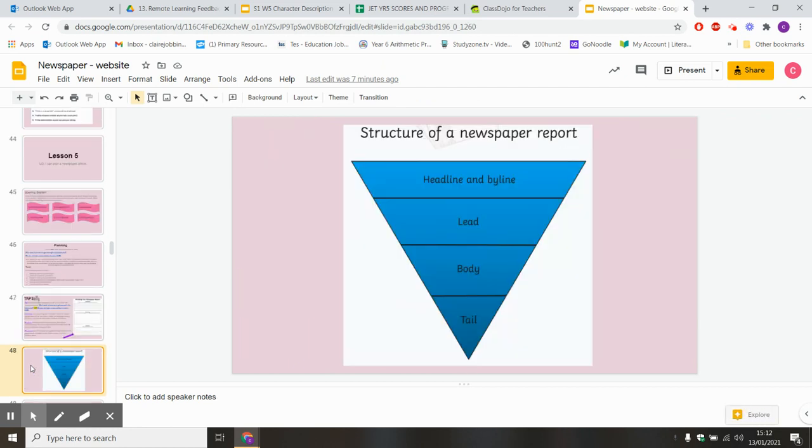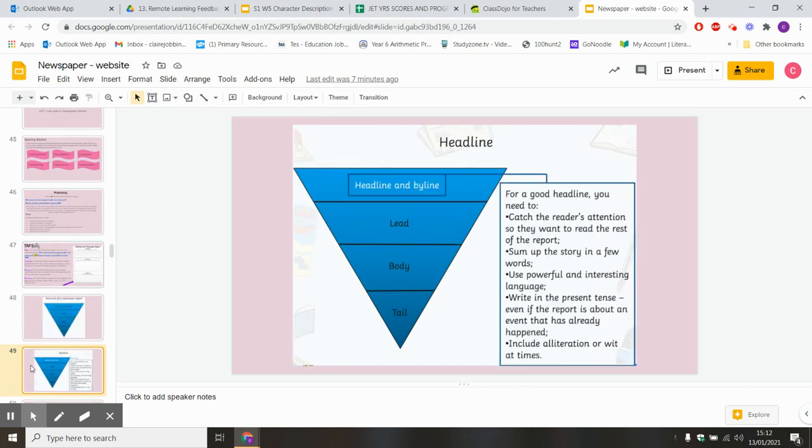Here are now, across the following slides, some structures of a newspaper report. It shows you exactly how to structure them, and it breaks each of them down for you. Now, I'm not going to go through each of these because that would take a long time, but I'd like you to read through each of these, making sure that when you're planning, you know exactly the layout and format that we'd like to see.